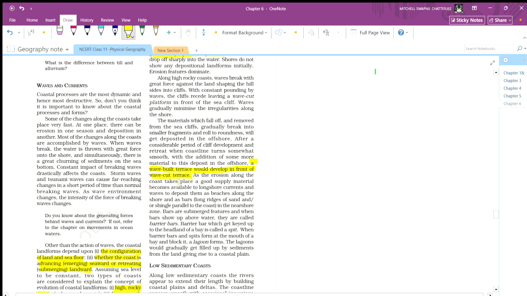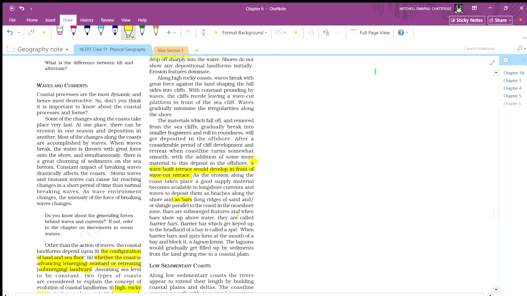As erosion along the coast takes place, a good supply of material becomes available to longshore currents and waves, which deposit them as a beach along the shore or as a bar, long ridges of sand and shingle parallel to the coast or in the nearshore zone.